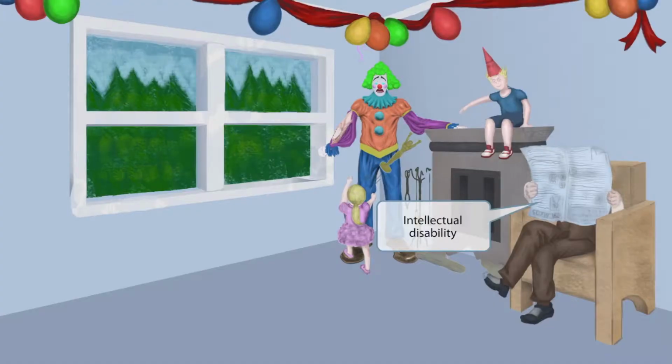Now, it looks like the father is not overly concerned with the chaos that his child and his friends are creating. In fact, he doesn't even seem to be aware of much of anything. Look at the newspaper he is reading. It's upside down. Now, trying to read an upside down newspaper isn't super smart, so we like to use this idea to represent intellectual disability. And people with Klinefelter syndrome often have intellectual disability. So again, reading newspaper upside down for intellectual disability.